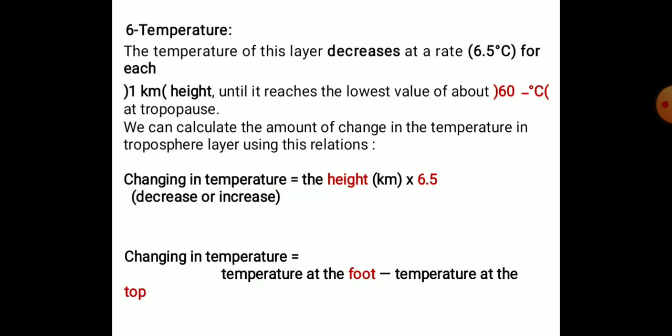And about the temperature, this layer decreases at the rate of 6.5 Celsius degrees for each 1 kilometer of height until it reaches the lowest value of about minus 60 Celsius degrees at the tropopause.